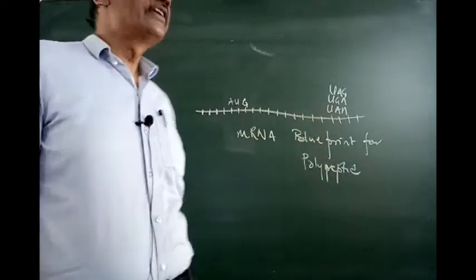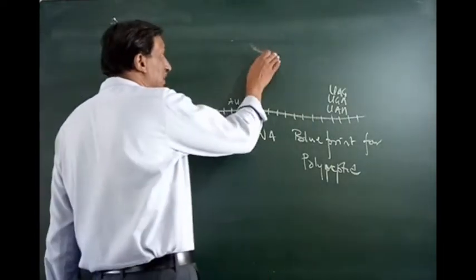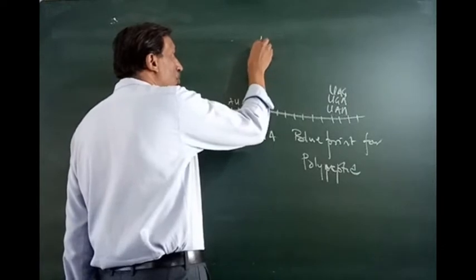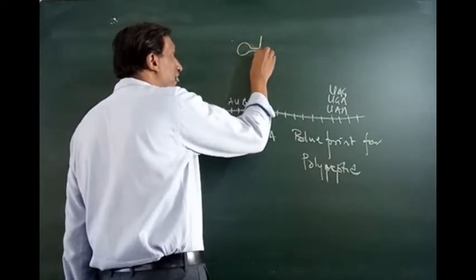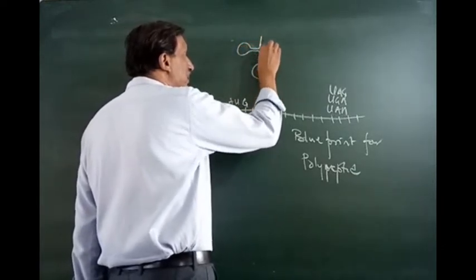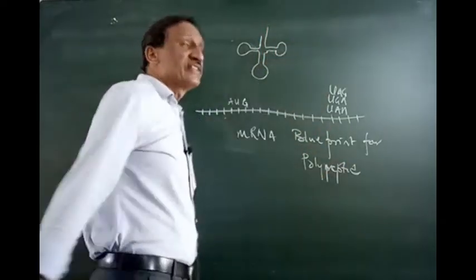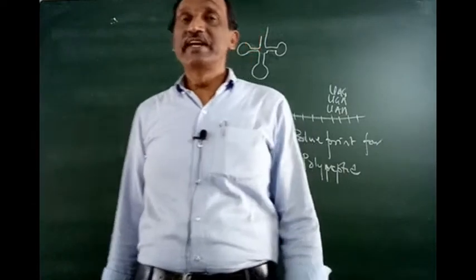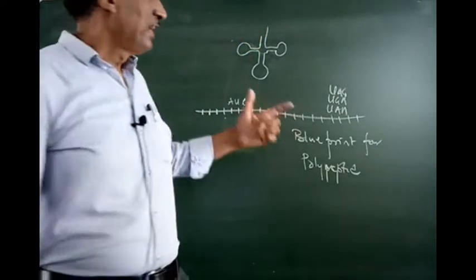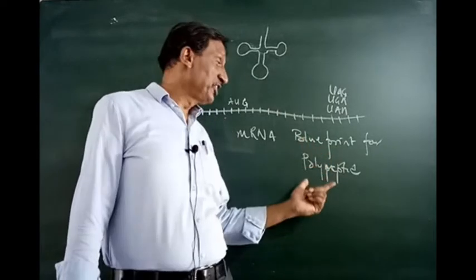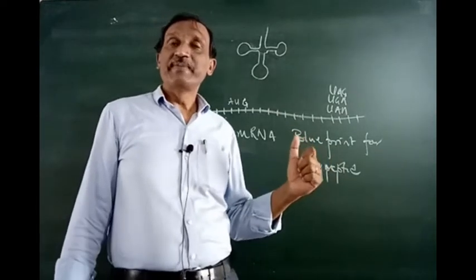And tRNA is a different RNA. Structurally, mRNA is thread-like, whereas tRNA is clover-leaf shaped. And there are 61 types of tRNA which are once made and kept in the cytoplasm. Every time they need not be made, whereas every time a new mRNA is to be made, because each polypeptide will have a different mRNA.